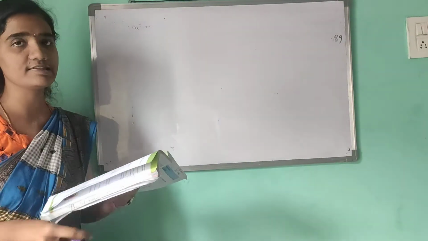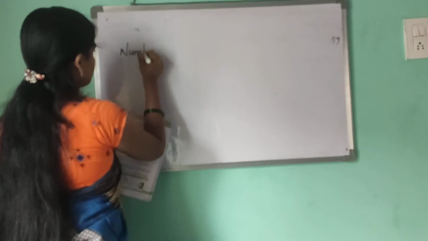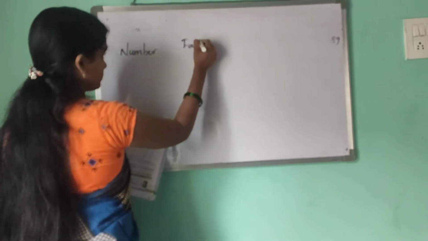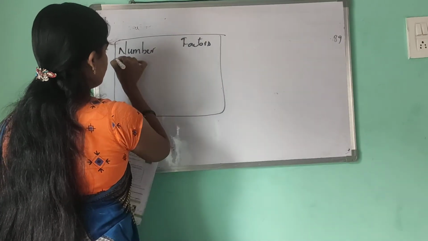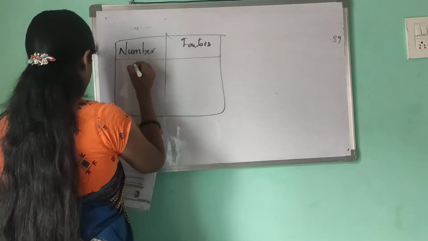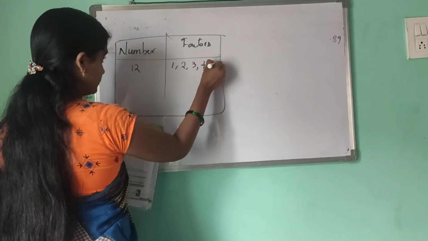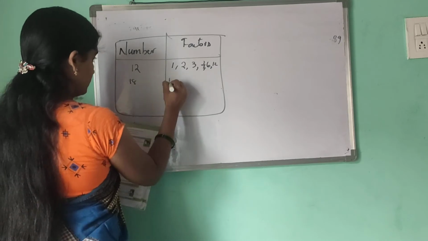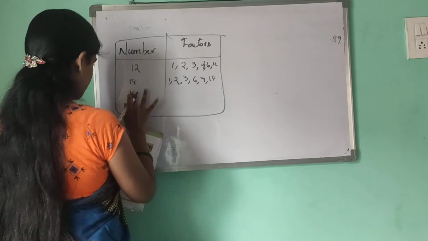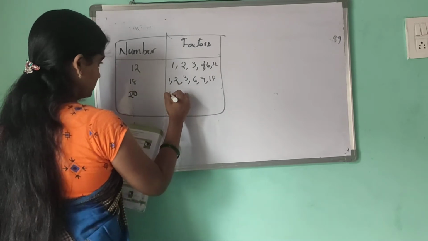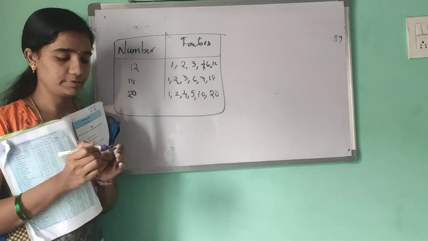Here, before going to discuss these topics, I will write numbers and factors one more time. For example, 12: 1, 2, 6, 12.